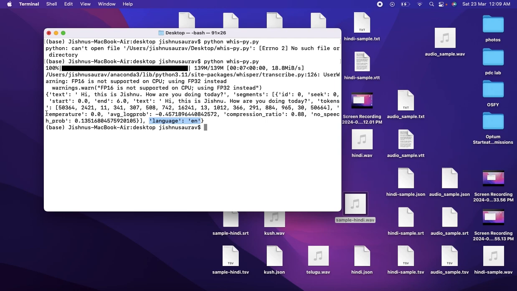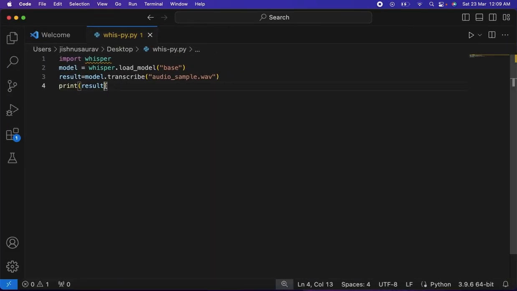Now if we don't want all this extra information and we want only the text, we can just print it out by indexing with the text key. So let's just do that. Result of text. What will that give us?